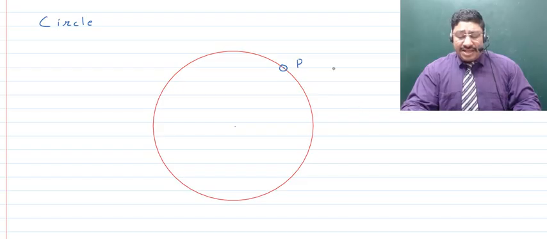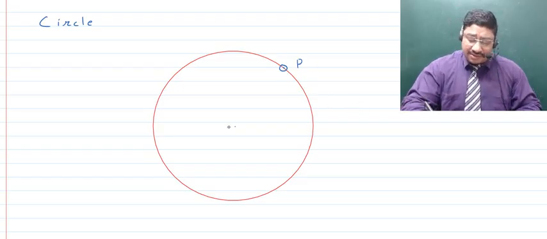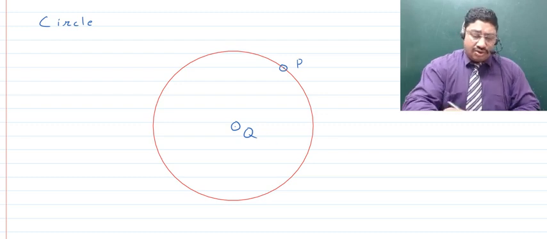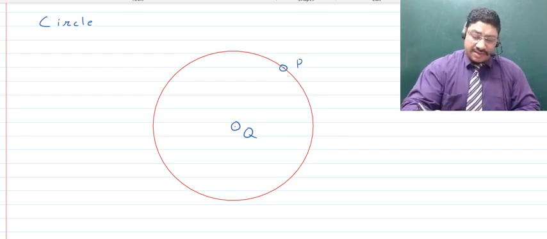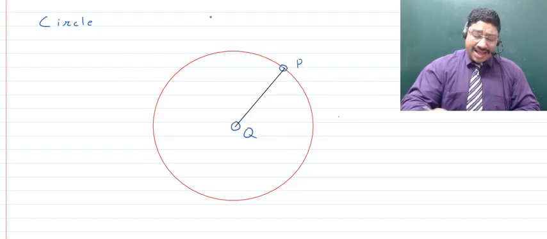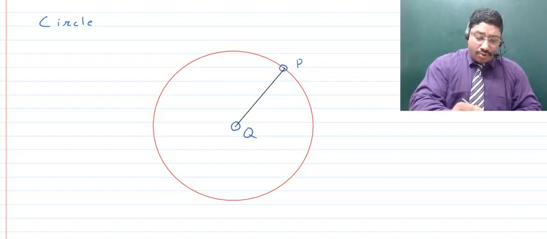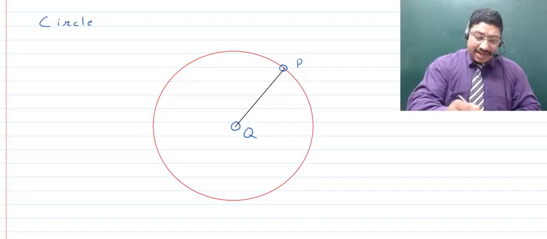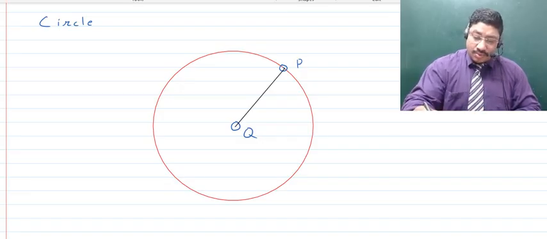It moves so that its distance from another fixed point Q is always fixed. If we talk about the distance between these two points, both distances are fixed. Then we again join this point to another position where it will move, and again the distance will be fixed.